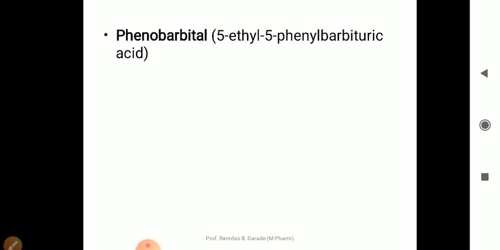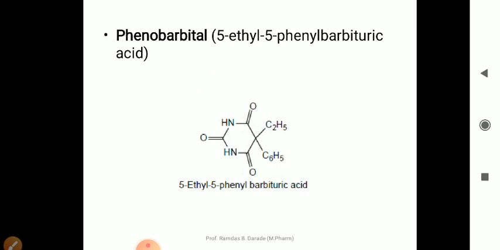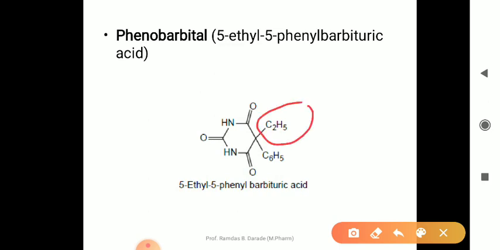Then phenobarbital. Chemically it is 5-ethyl 5-phenyl barbituric acid. Substitution in barbiturates is mainly done at the fifth position. One substitution is an ethyl group and another is a phenyl group. When the two substitutions are ethyl and phenyl, the structure becomes phenobarbital.